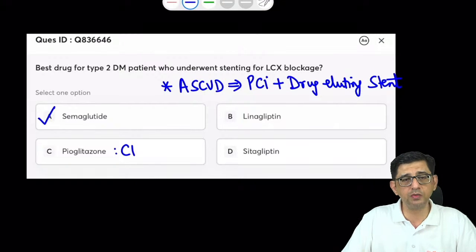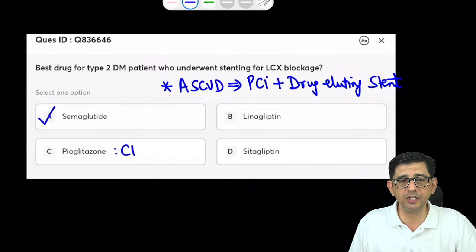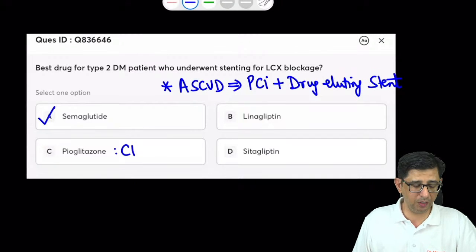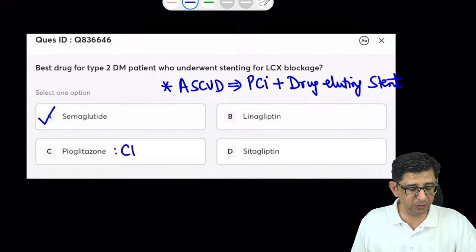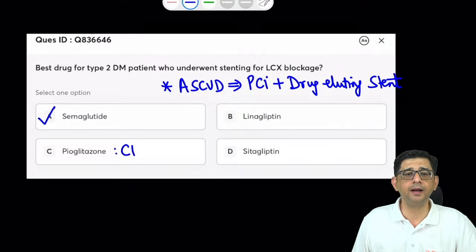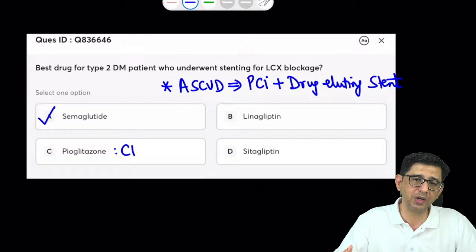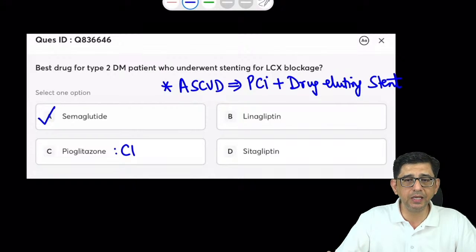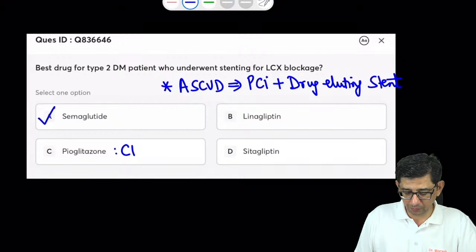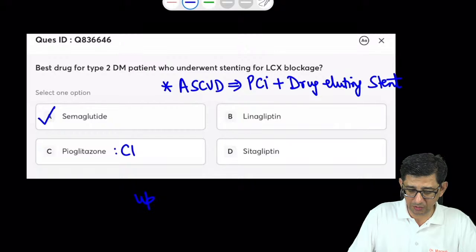In fact, there are two drugs which you have to be familiar with. One is semaglutide, and the second is SGLT2 inhibitors. Though in this particular question, there was no mention of any SGLT2 inhibitors per se. SGLT2 inhibitors are more recommended in those patients who have concomitant CKD. In fact, the update from 2023, which I would like to mention, is like this.